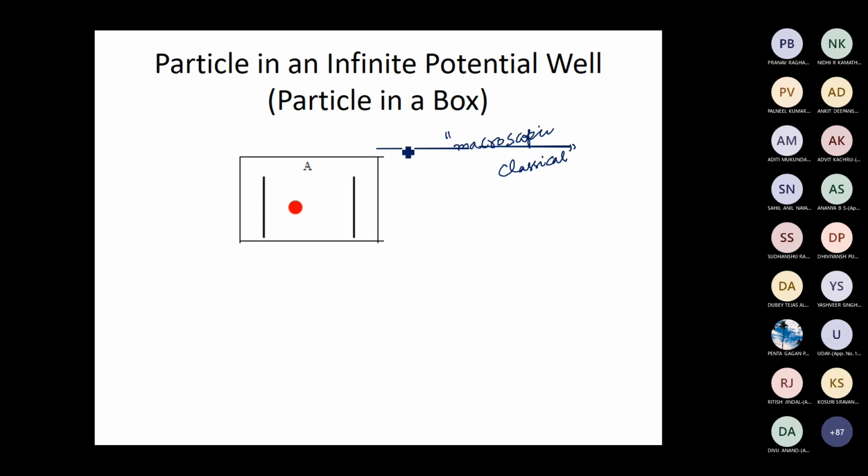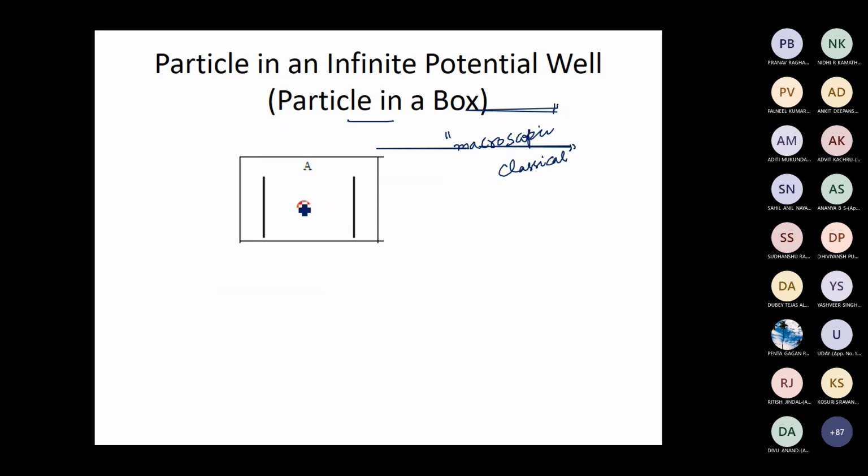So we'll be discussing a one-dimensional well or a one-dimensional box. What we have is a particle moving to and fro in between two rigid walls. You can consider this as a ball. We will first discuss the analogous classical problem, then we will go to the quantum problem. That is, we first discuss a macroscopic problem.